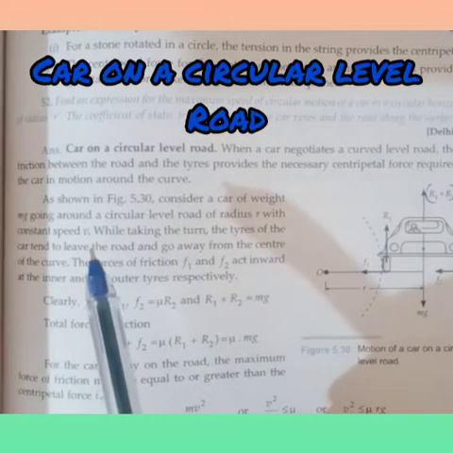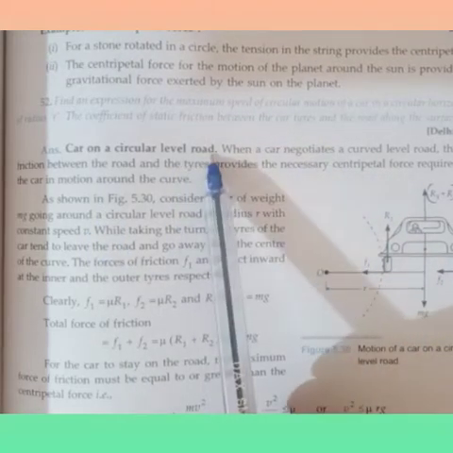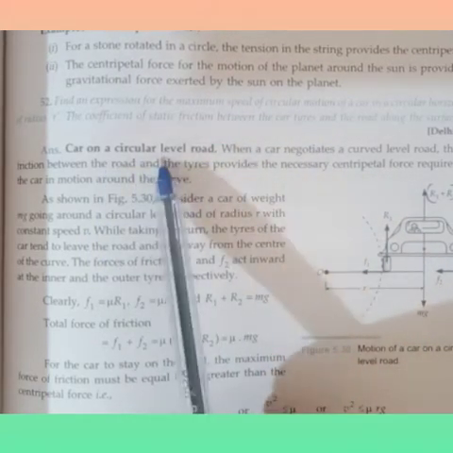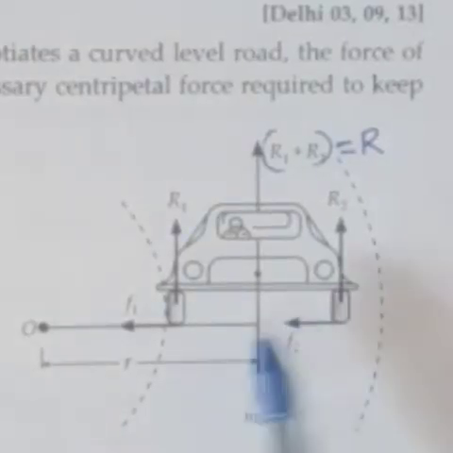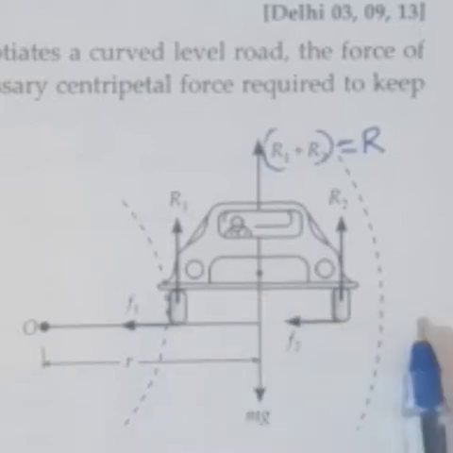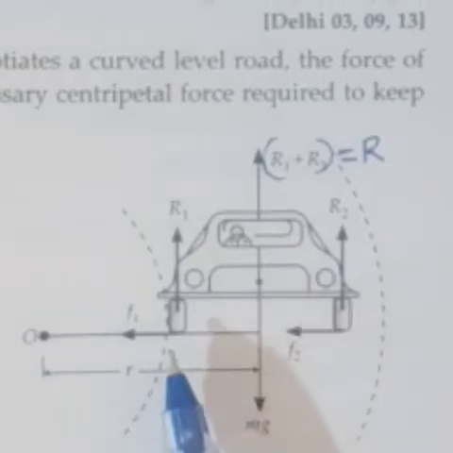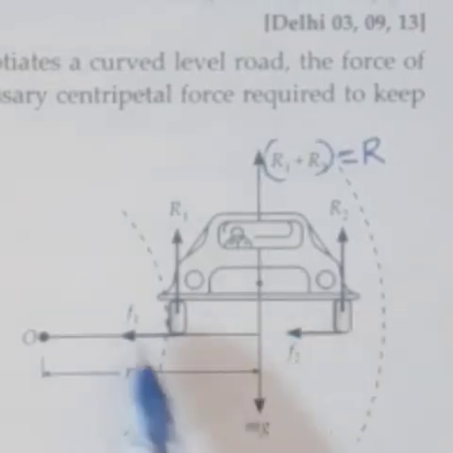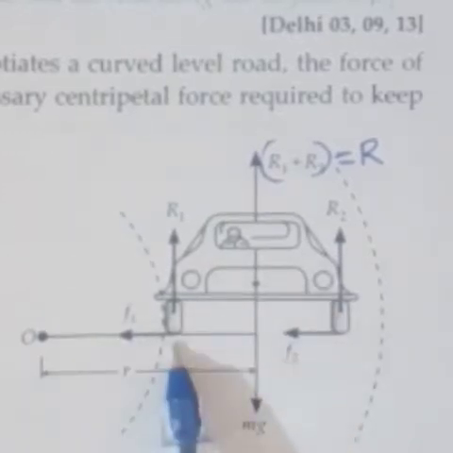The next topic is a car on a circular level road. A car is moving on a circular level road. First you have to see this diagram. Here the force of friction between the road and the tires provides the necessary centripetal force required to keep the car in motion around the curve.